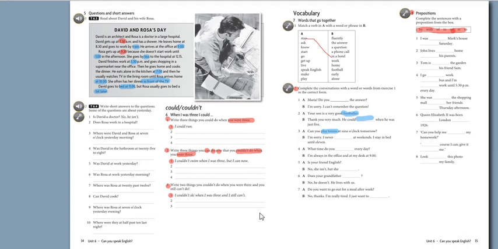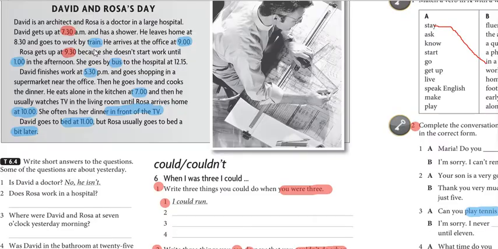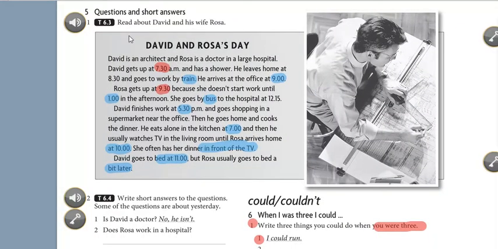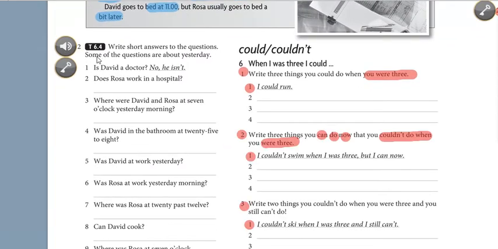Elementary Unit 6, page number 34. Question number 5. 1. Read about David and his wife Rosa. This is the reading text. This is number 1. Then move on to number 2. Write short answer to the questions.